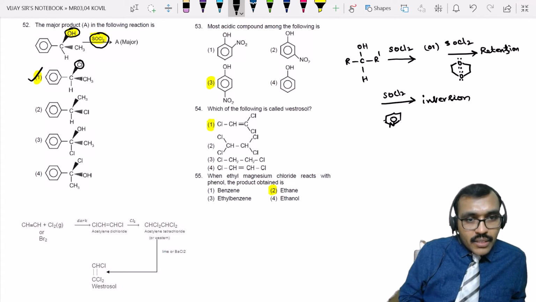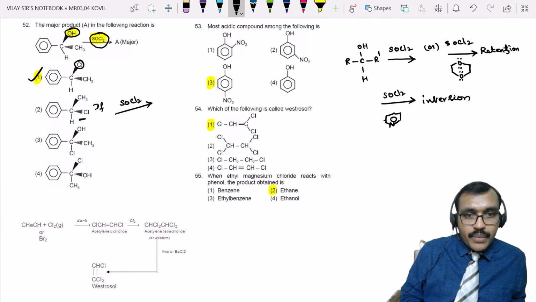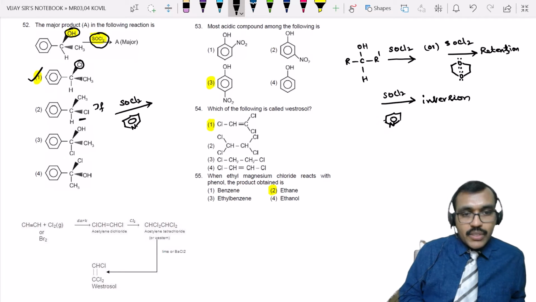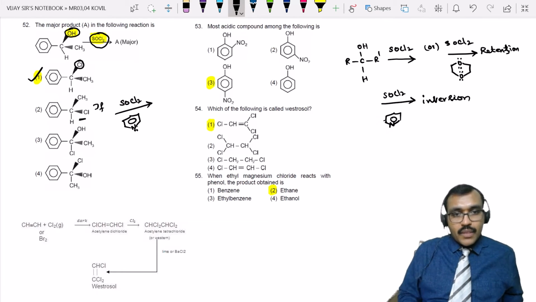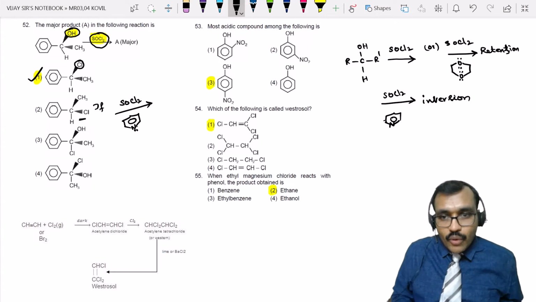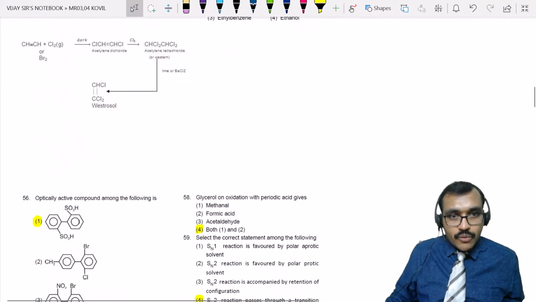You will get this as the product if the same SOCl2 is used in presence of pyridine. So observe here what actually happens.